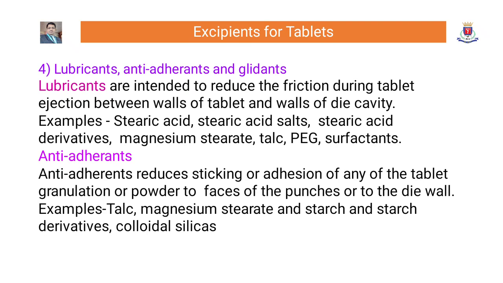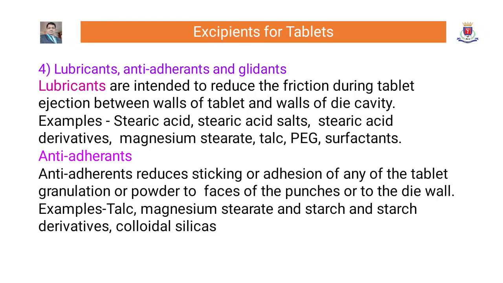Lubricants, antiadherents, and glidants. All three are gathered in one group. They have partially overlapping function. Now let us see one by one. Lubricants are intended to reduce the friction during tablet ejection between walls of tablet and walls of die cavity. Examples: stearic acid salts, stearic acid derivatives, magnesium stearate, talc, PEG, and surfactants.